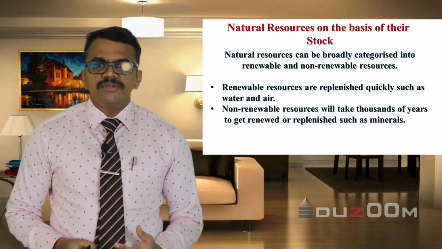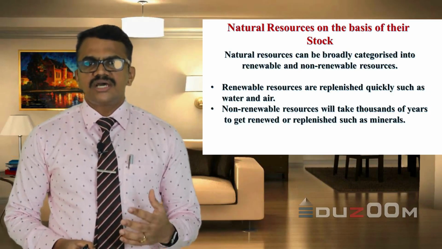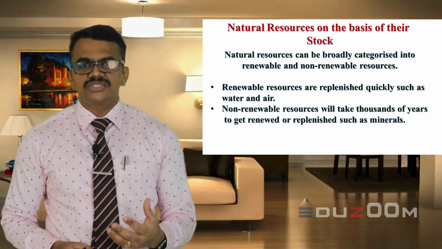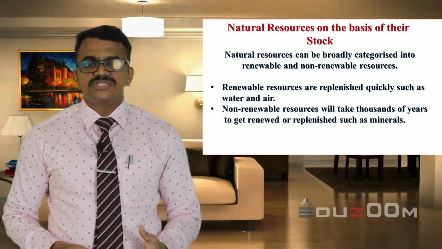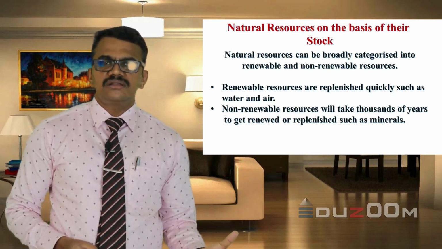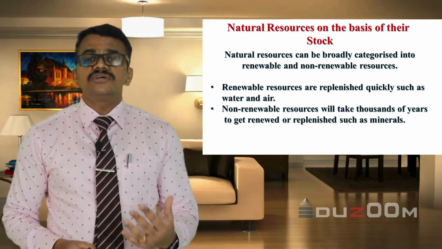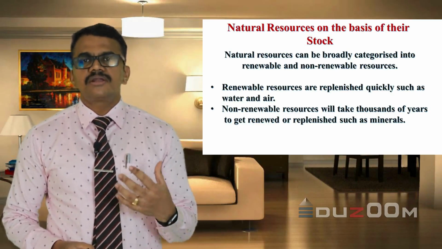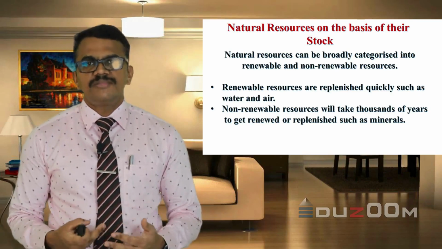Natural resources can be broadly categorized into renewable and non-renewable resources. These are the categorization based on their availability or based on their stock. So, renewable resources are replenished quickly, such as water and air. So, these are renewable resources, these are regenerated. Whereas non-renewable resources will take thousands of years to get renewed or replenished, such as minerals. For example, coal or petroleum, they will take thousands of years for its formation.